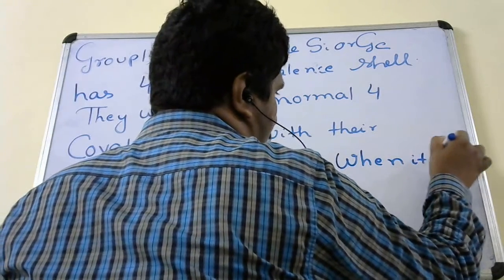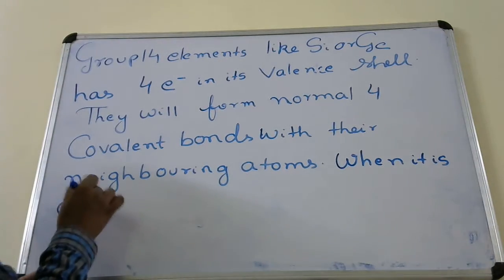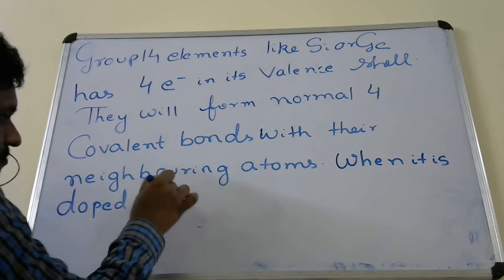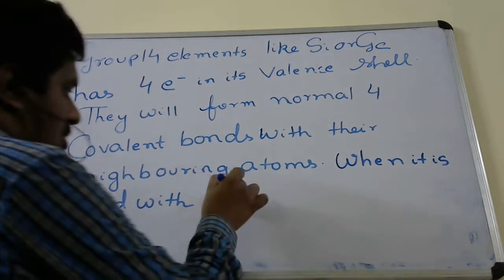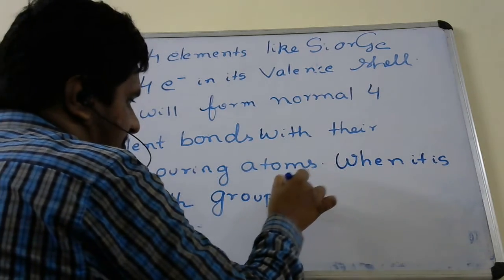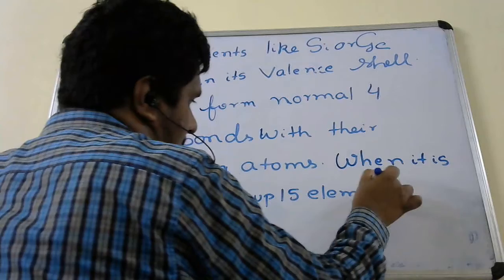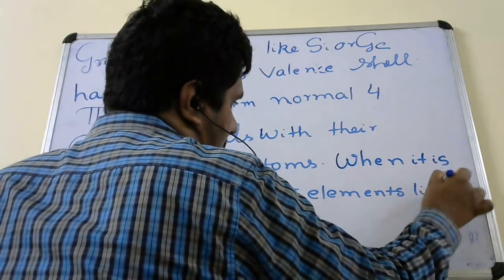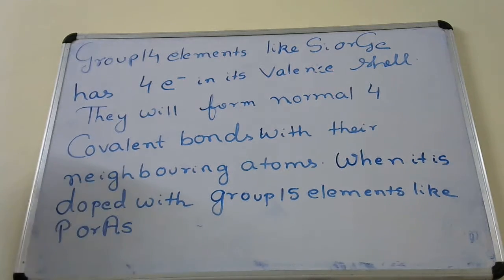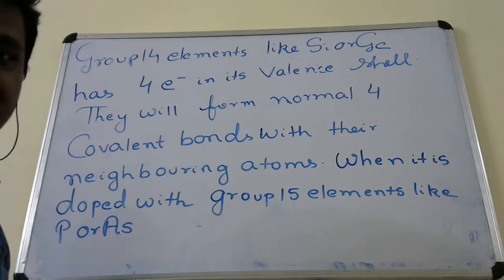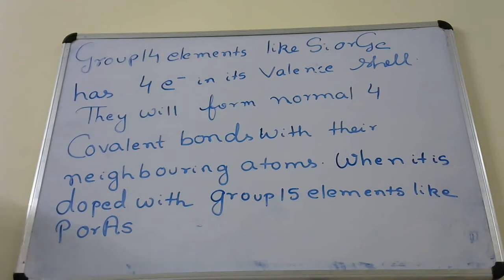Now, when it is doped with group 15 elements like phosphorus or arsenic, what will happen?